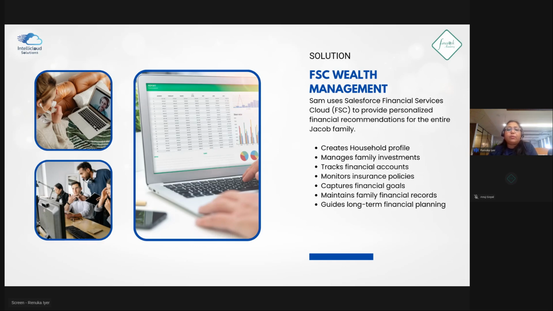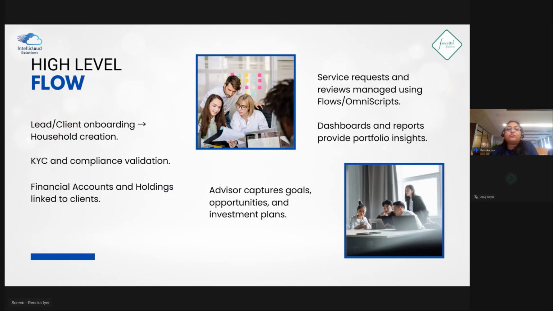All right. Now, so this is all functional, and how he's doing it. How do you think Sam would go ahead and do all this in FSC, right? So let's just go through a quick high level flow on how it actually works. Like I told you, the very first onboarding happens at the lead level, and from the lead, we create a household for them, right?